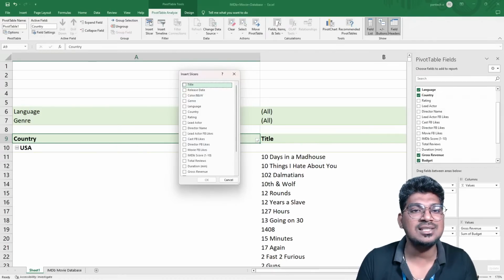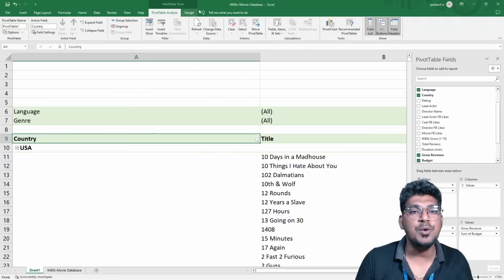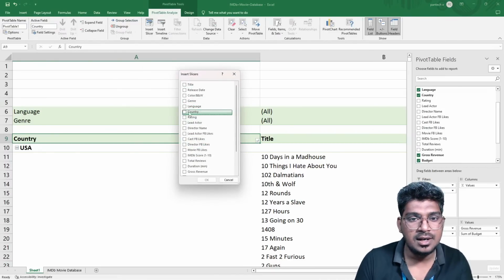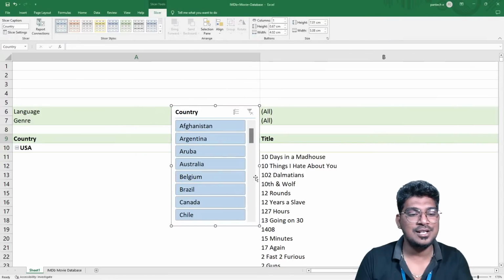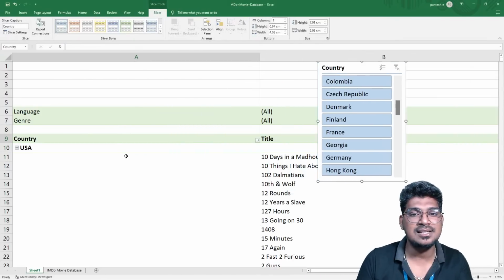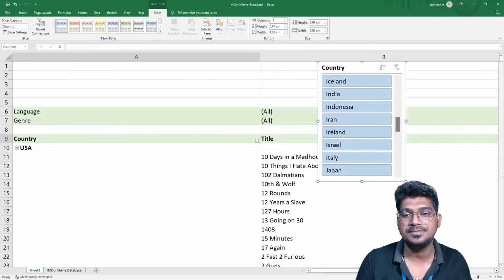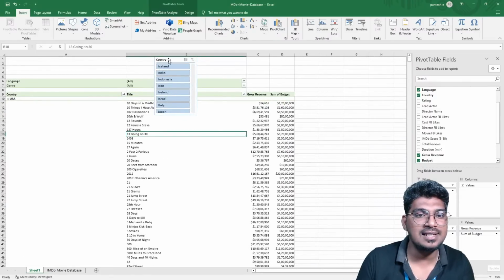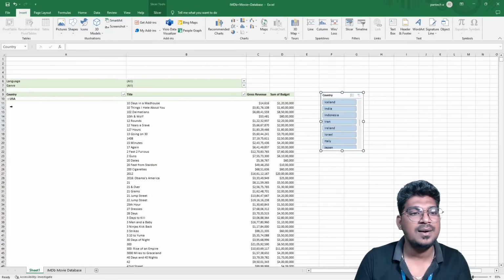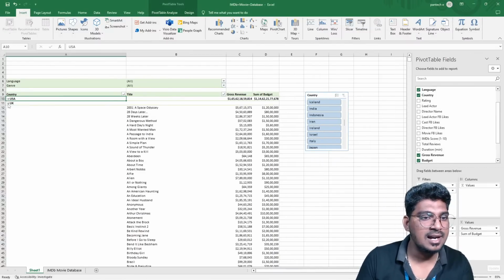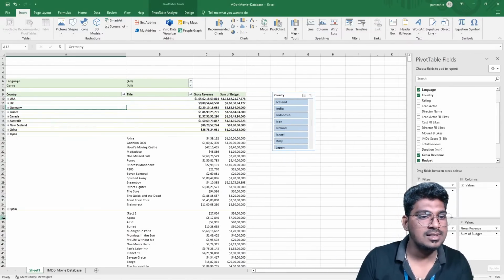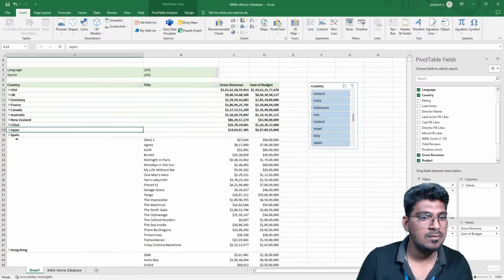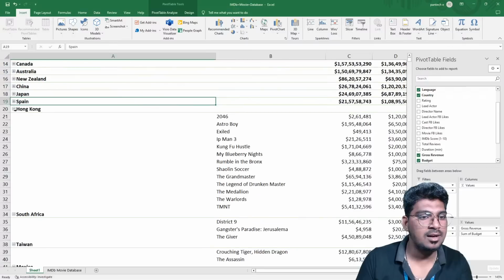Now I'm going to insert the slicer. How can we move that? Pivot table tool and insert the slicer, and I have to select the country here and select the country. So now you can see this and move this. Just a minute. Yeah. So now you can see this one. I select UK and Germany and all this, Japan, and also Spain, Hong Kong.